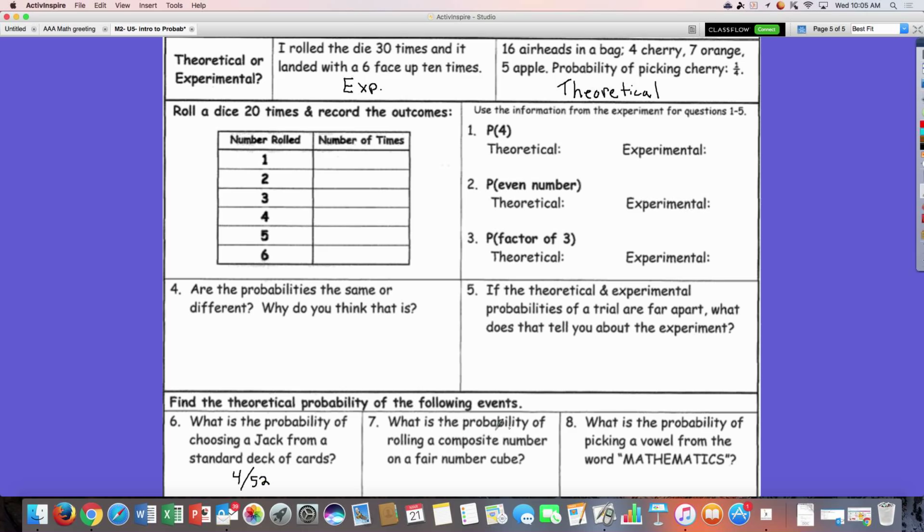What is the probability of rolling a composite number on a dice or a fair number cube? Composite numbers are what? They have multiples, right? So 3 out of 6. Those are the non-prime numbers. What is the probability of picking a vowel from the word mathematics? A, E, A, I. The probability is 4. There are 4 vowels out of 11 total letters.